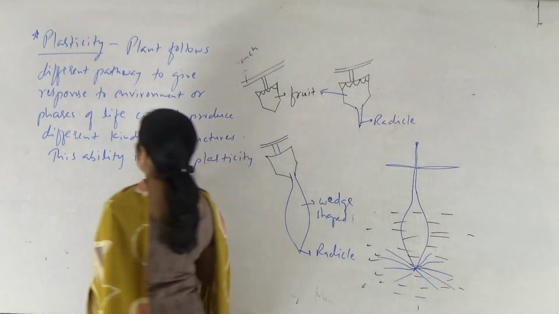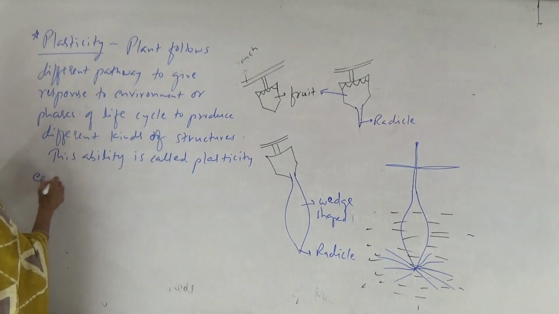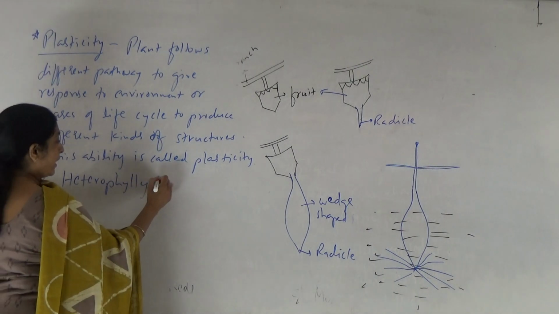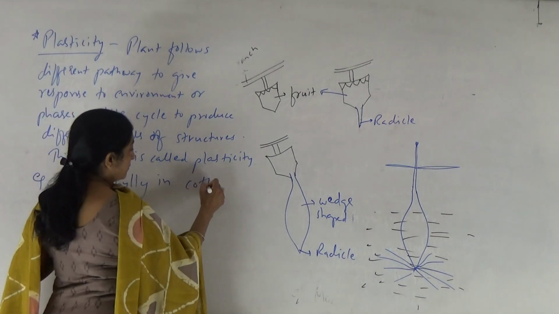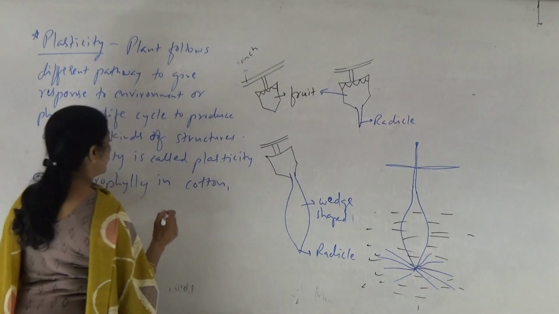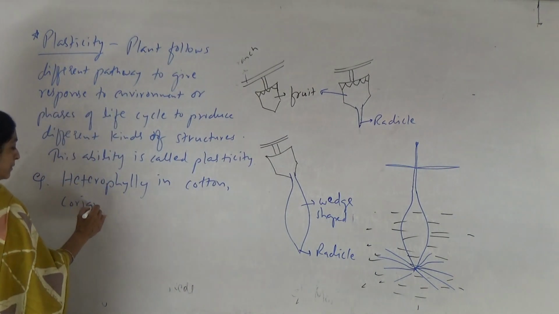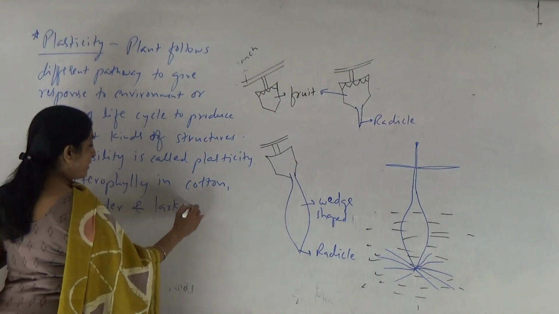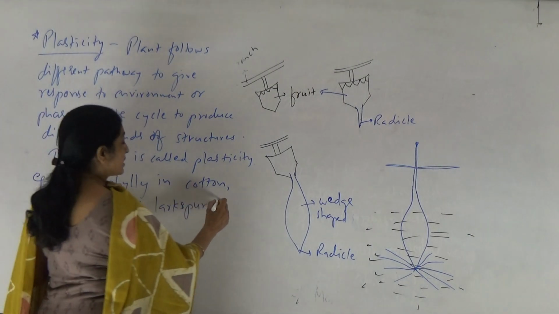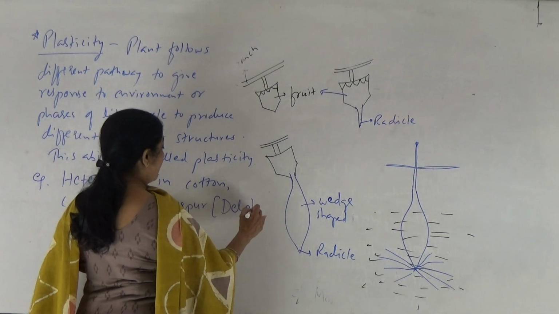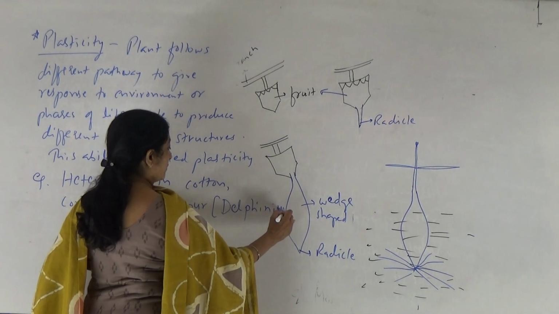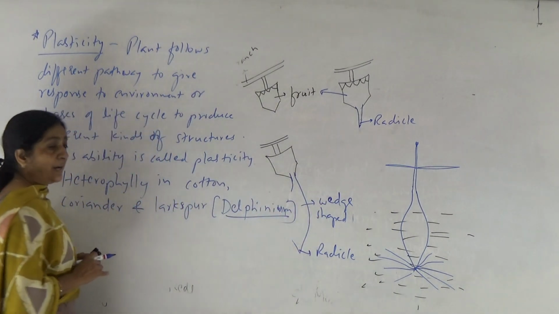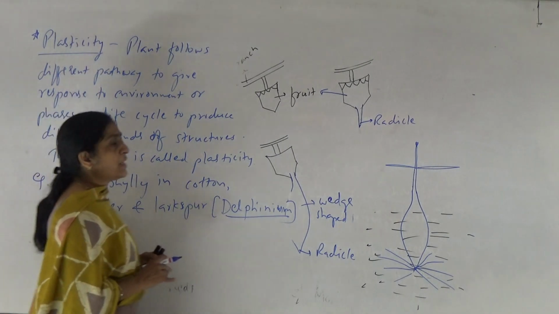Okay? So plasticity can be very well explained in the case of, for example, heterophily in cotton, coriander and larkspur. These are the names of plants. Larkspur, botanical name is Delphinium or Delphinia. Right? Okay, so what is the meaning of this?